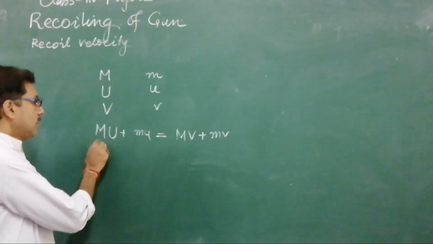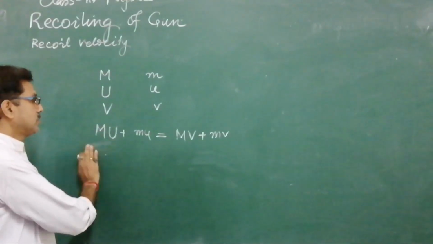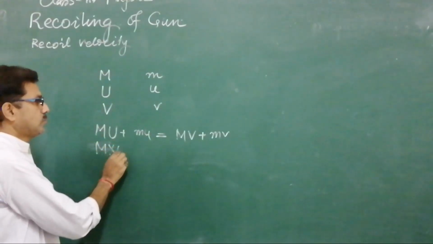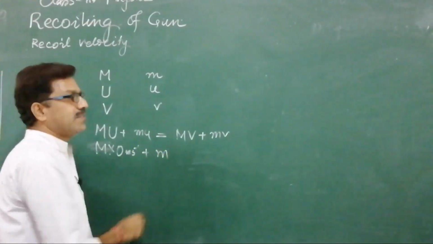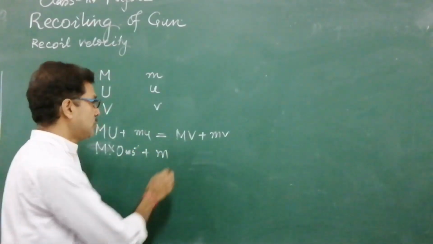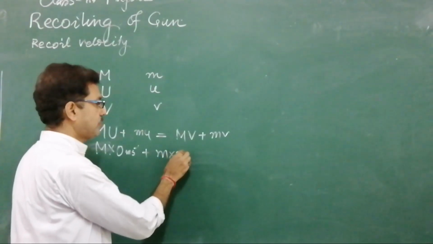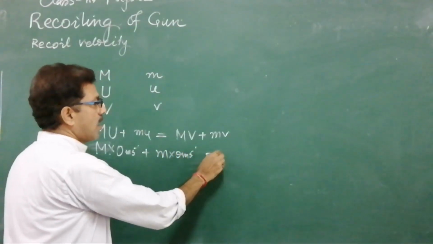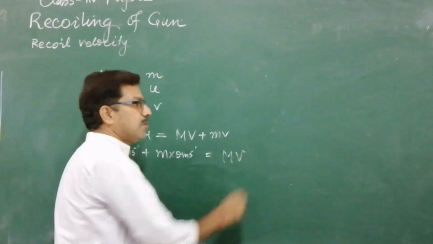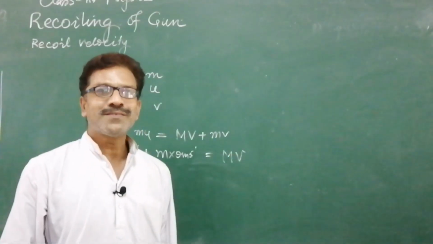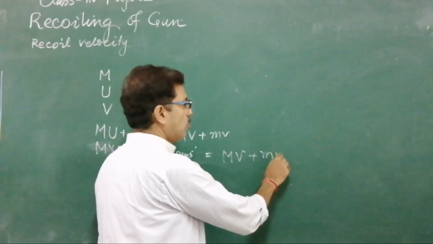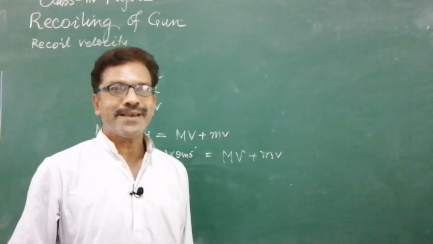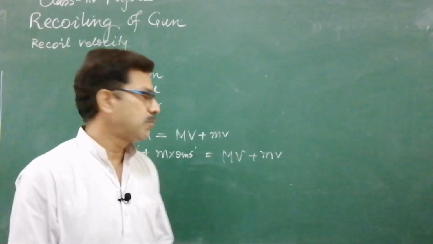Here the initial velocity of the gun is 0 meter per second, and the initial velocity of the bullet is also 0 before firing. The recoil velocity will be capital V, and the velocity with which the bullet goes in the forward direction will be small v.